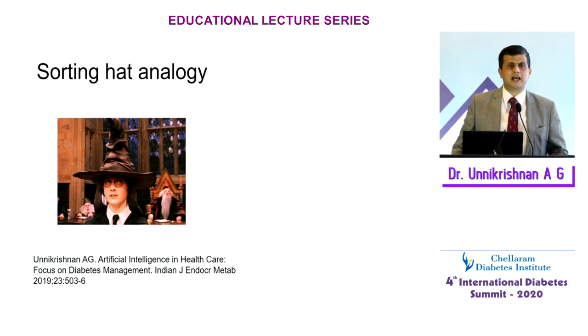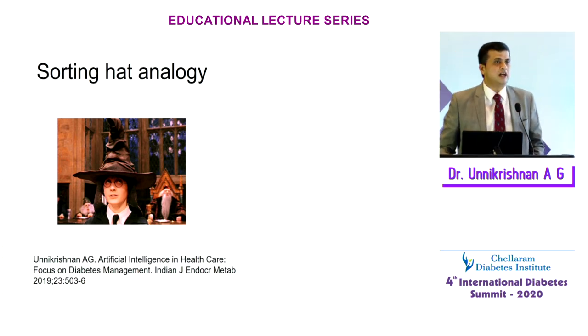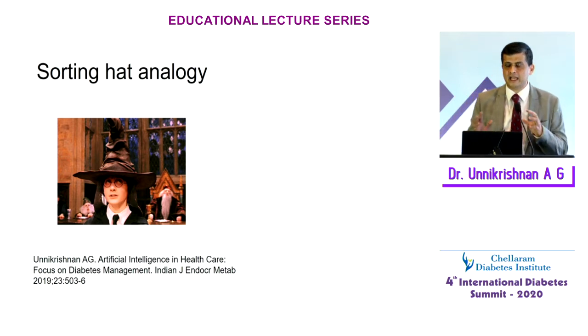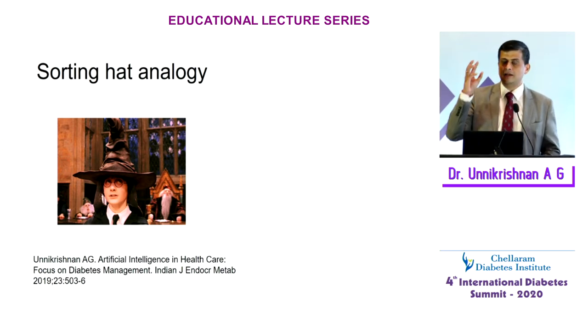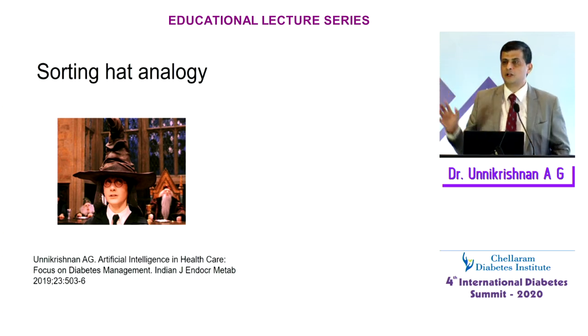Those of you who've read Harry Potter know there's a school called Hogwarts. When children go to Hogwarts School, they have to wear a hat called a sorting hat. Once a child wears the sorting hat, it talks to the child, understands the child, and assigns the child into one of the 4 houses in the school.